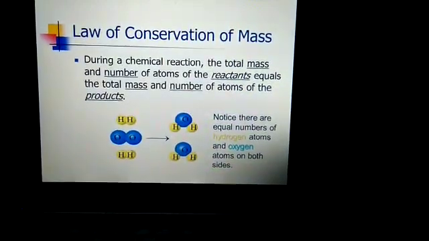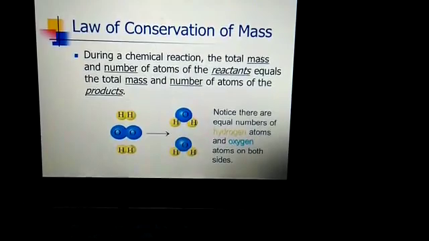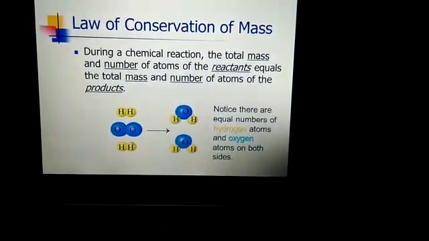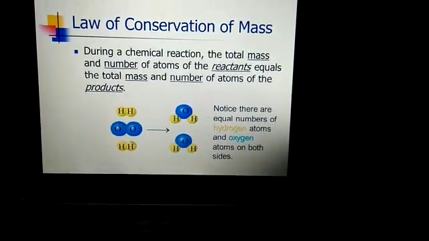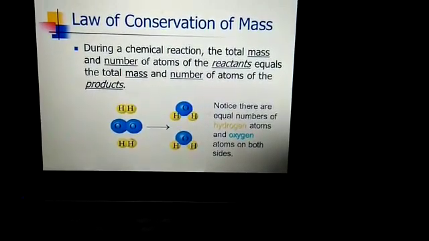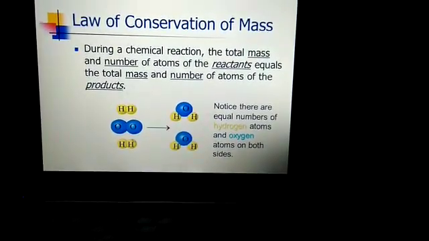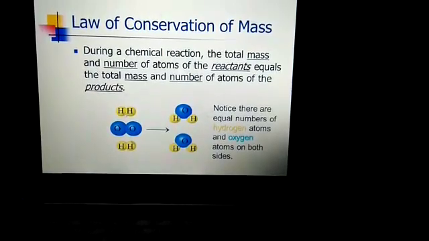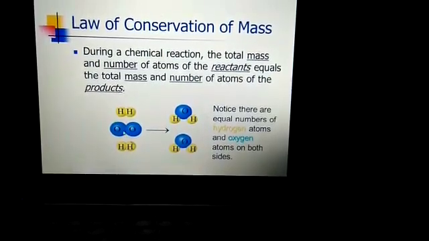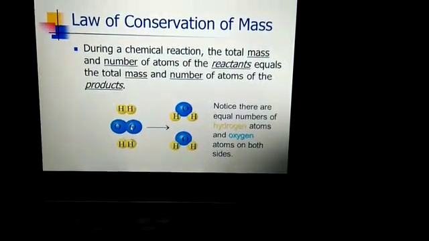It will be very clear from this example. During a chemical reaction, the total mass and the number of atoms of the reactants equal the total mass and number of atoms of the products. As you can see here in the first picture, there are two water molecules, H2O, combined together.